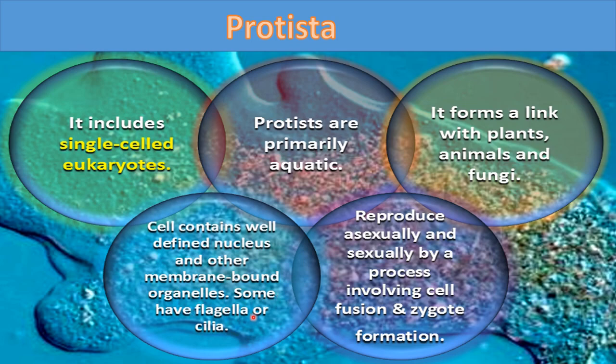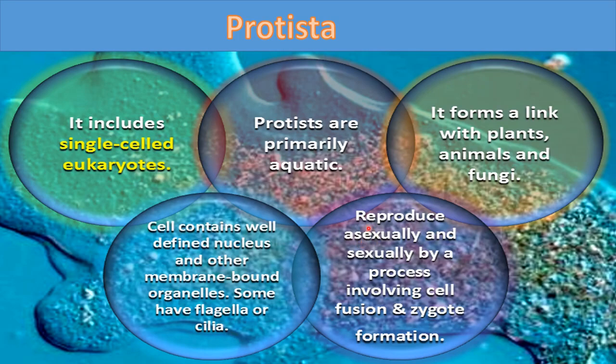Some have flagella for movement, or cilia. Cilia are small hair-like structures which can be present on the body, and these also help in the capturing of food or in movement.